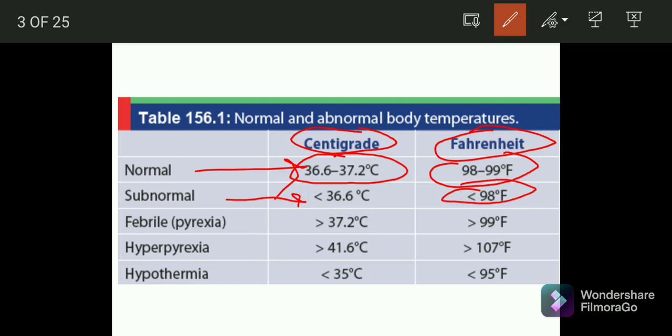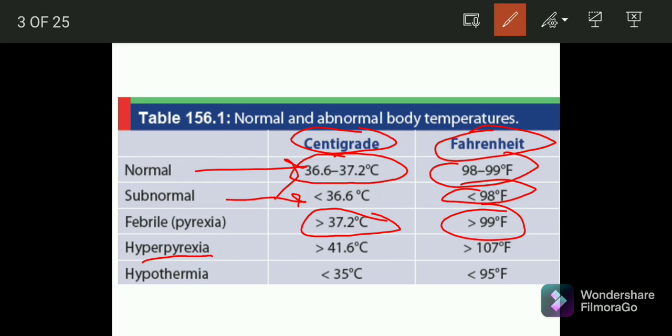Now when is it called febrile, or pyrexia, or fever? If the temperature is more than 37.2 degrees centigrade, or more than 99 degrees Fahrenheit, this is known as febrile, or he is having pyrexia or fever. Now what about hyperpyrexia?